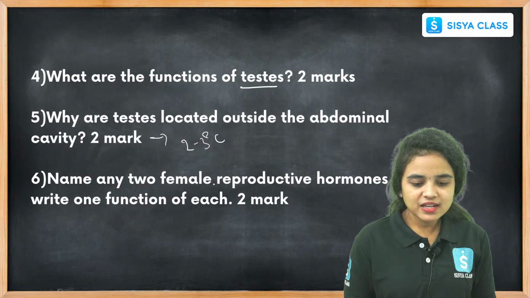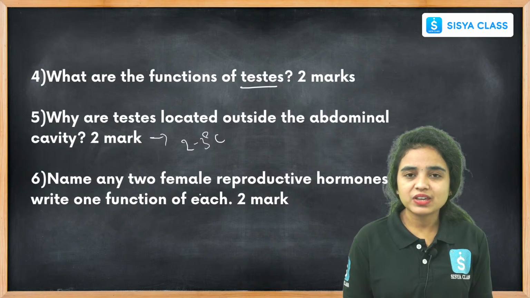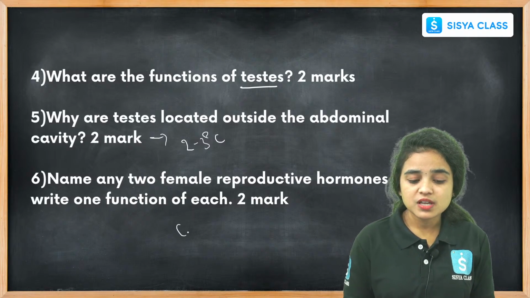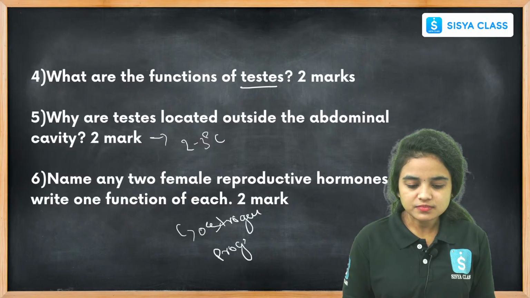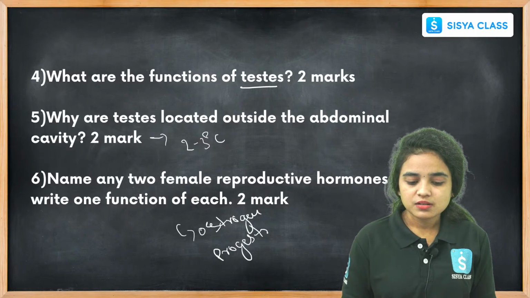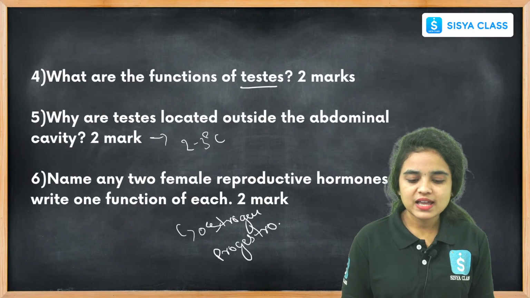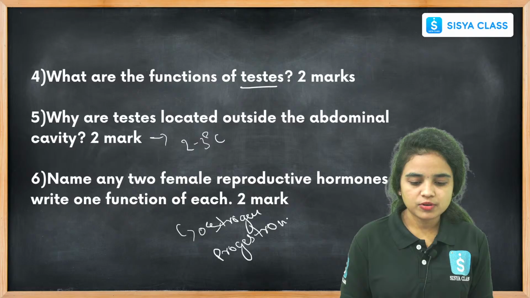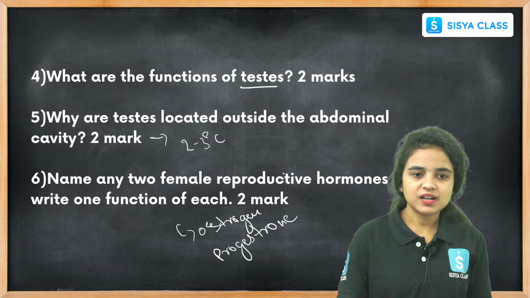And name any 2 female reproductive hormones and write one function of each. One is estrogen, another one is progesterone, right? These are the 2 female hormones released in the female body, called female reproductive hormones. These questions carry 2 marks each, right students?